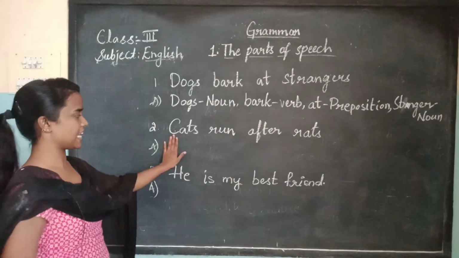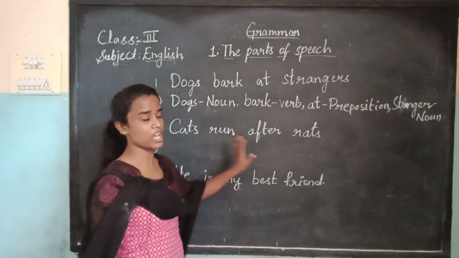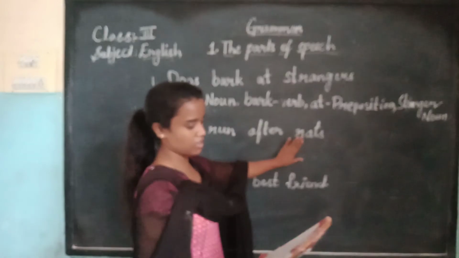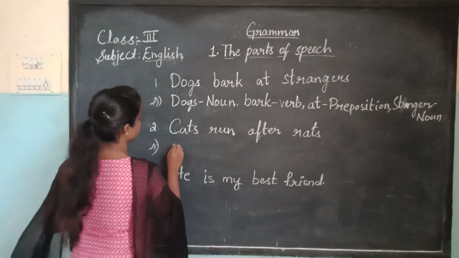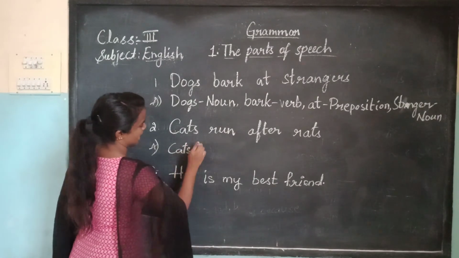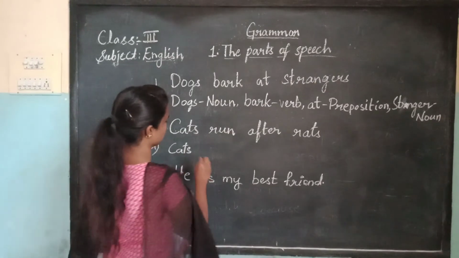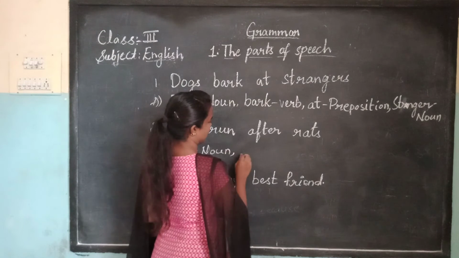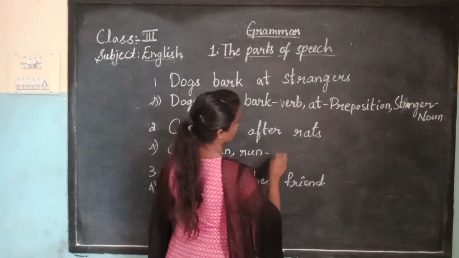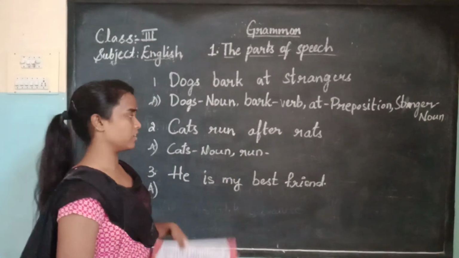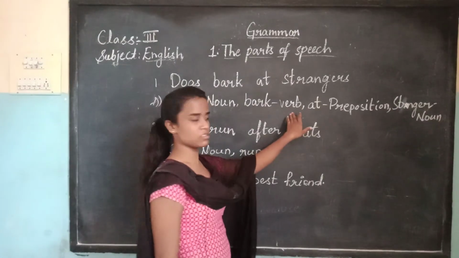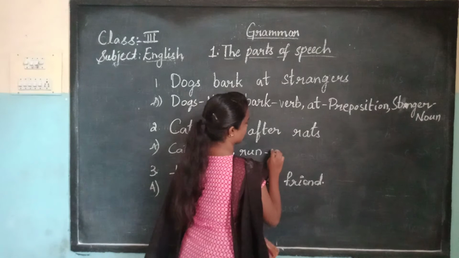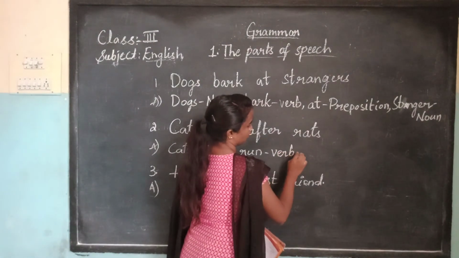So coming to the second sentence: cats run after rats. Cat means what? Animal. Animal means noun. Run is an action word. What is the meaning of run? For bark, what did we write here? Verb. So run is also an action word.